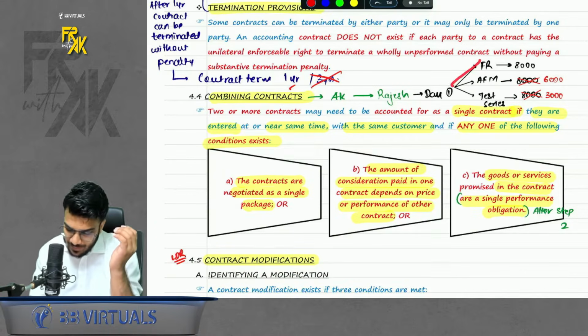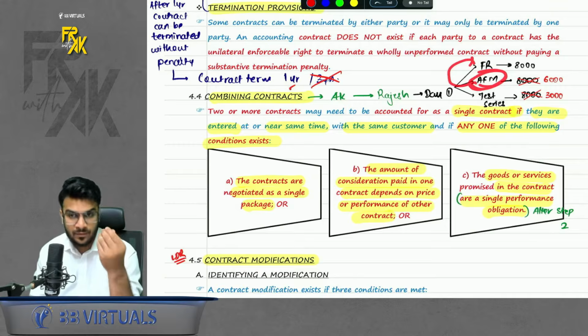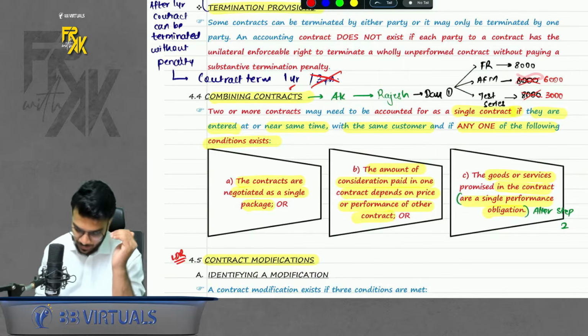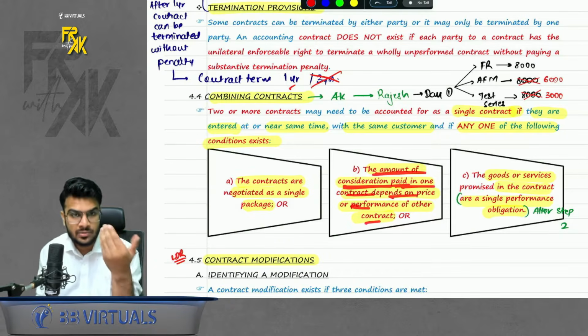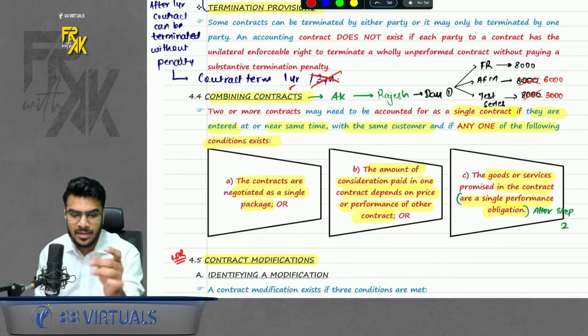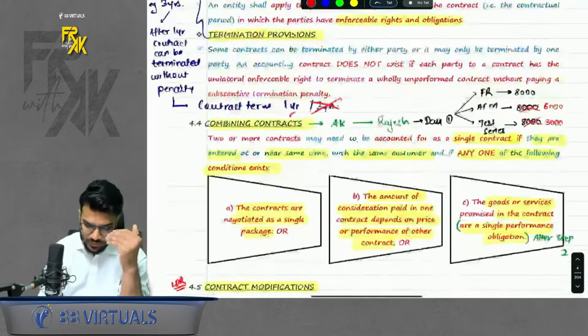So even if me and Rajesh enter into multiple contracts, still we can treat this as a single contract. Why? Because the price of AFM is dependent on the price of FR. I gave him discount on AFM because of FR, right? So here the amount of consideration paid in one contract depends on the price of the other contract. So here you can treat the 2 contracts as a single contract. Okay. So this was combining contracts.